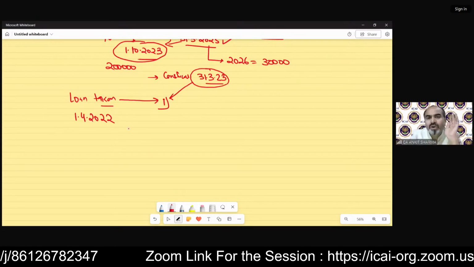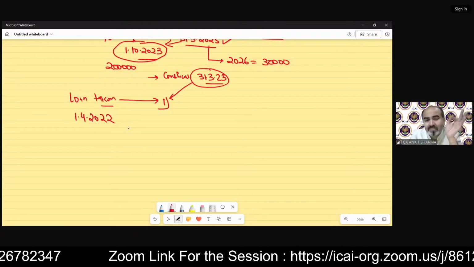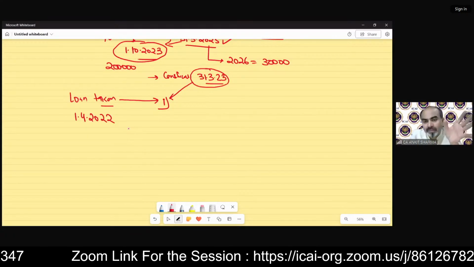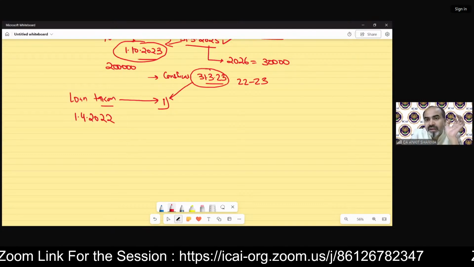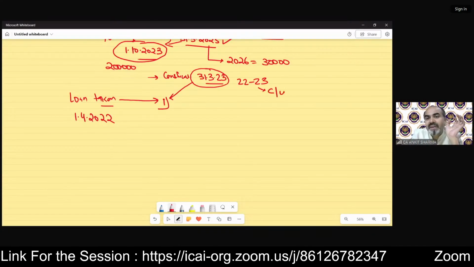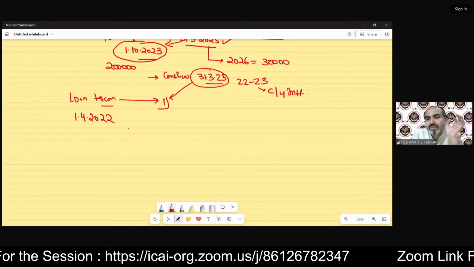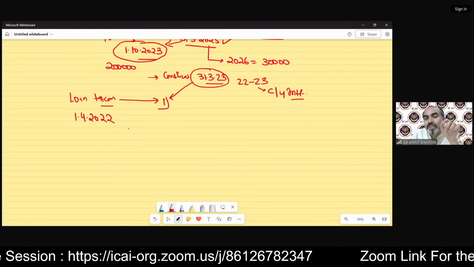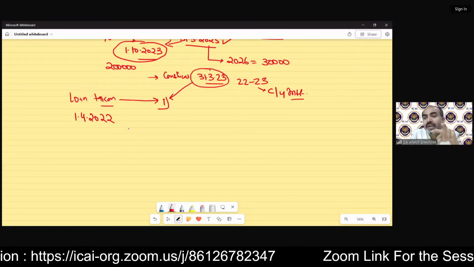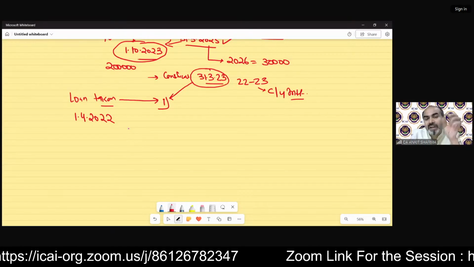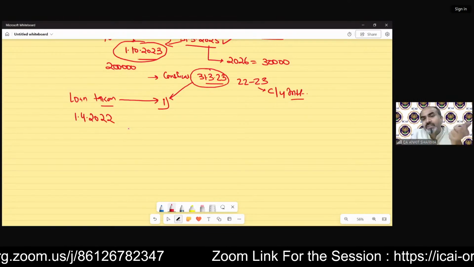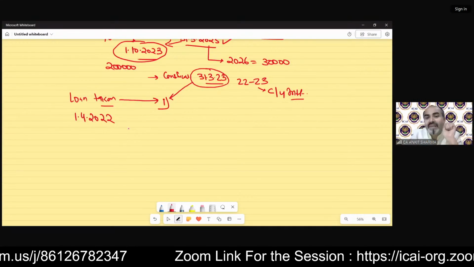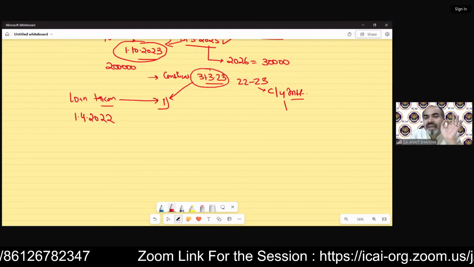Why we are doing so? Because if the construction is completed on 31st March 23, then 22-23 interest will be claimed as current year interest. So we cannot take this date, because if we take this date, then there will be double deduction. One as a pre-construction period 22-23, and one interest as 22-23 as a current year interest, because the provision is very clear.